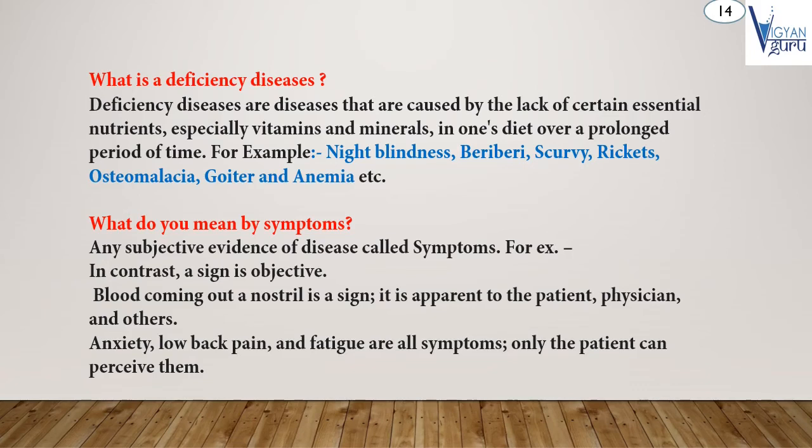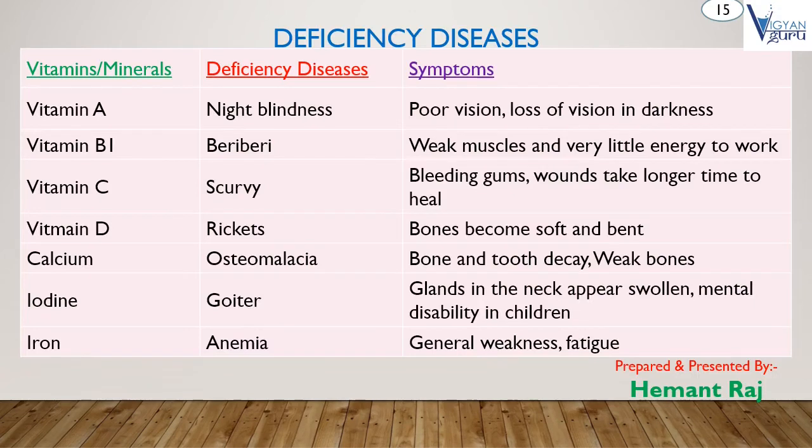Next, what do you mean by symptoms? Any subjective evidence of disease is called a symptom. In contrast, a sign is objective. For example, blood coming out of a nostril is a sign. It is apparent to the patient, physician and others. Anxiety, low back pain and fatigue are all symptoms. Only the patient can perceive them. Here we are talking about deficiency diseases related to vitamins and their symptoms.